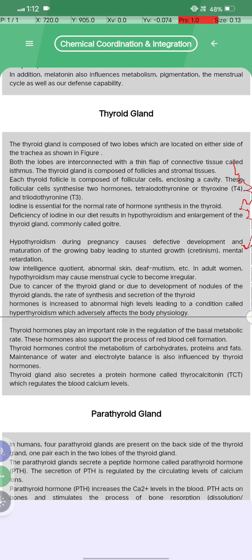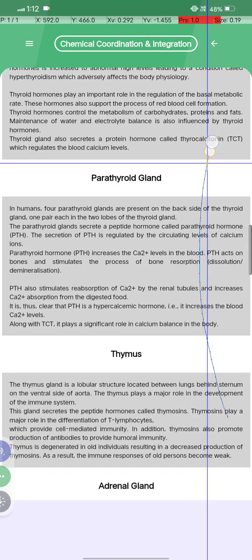physiology and psychology. Thyroid hormones play an important role in the regulation of the basal metabolic rate, and these hormones also support the process of red blood cell formation. These hormones control the metabolism of carbohydrates, proteins, and fats, and maintenance of water and electrolyte balance is also influenced by the thyroid hormones. Thyroid gland also secretes a protein hormone called thyrocalcitonin, TCT, which regulates the blood calcium level.